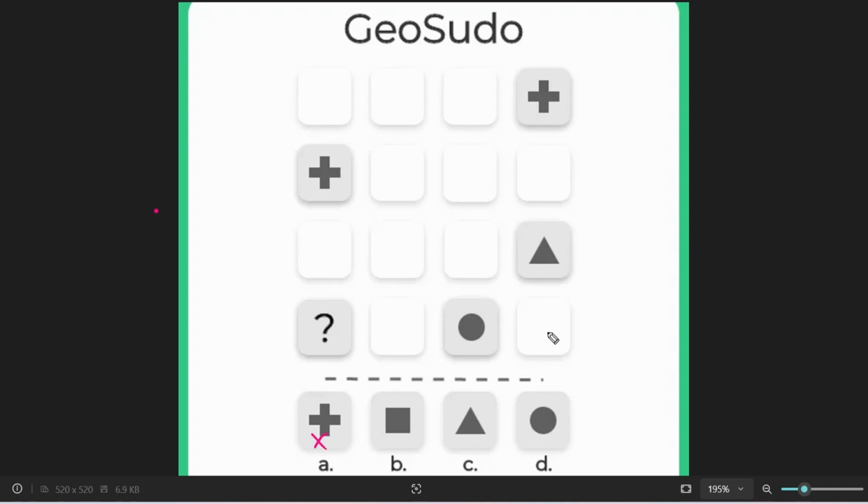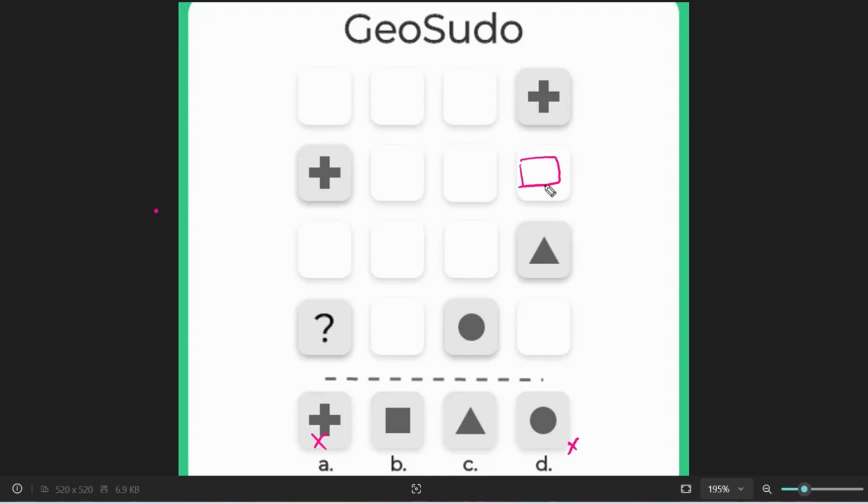And here plus and triangle are already present. Here a circle is already present, so circle is not possible here. Among the remaining figures, any of these will be possible here, but a triangle is already present here, so here or here any of these will be present.